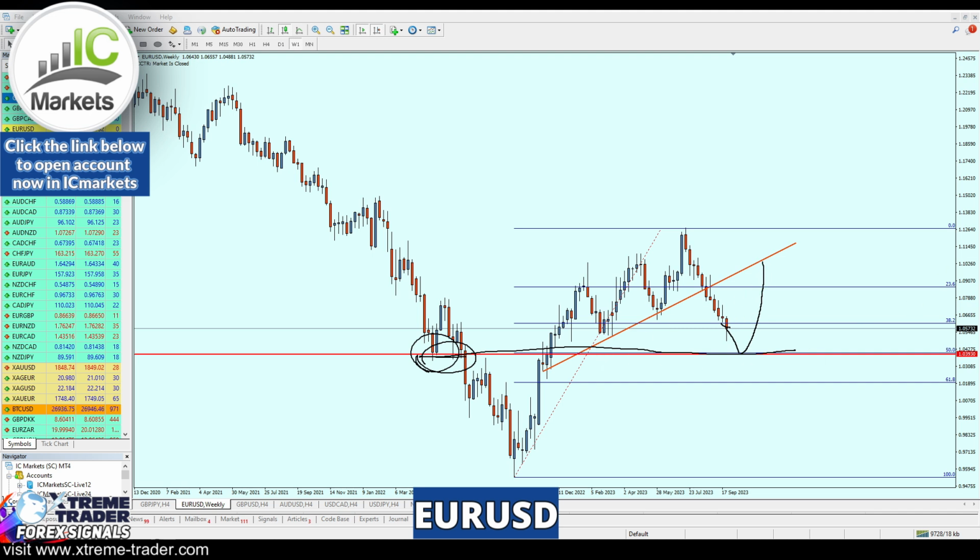support trend line. That puts us on a short option, so we will be looking for shorting the EURUSD for the remaining day, or actually for the next week. So that's of course based on the weekly chart.